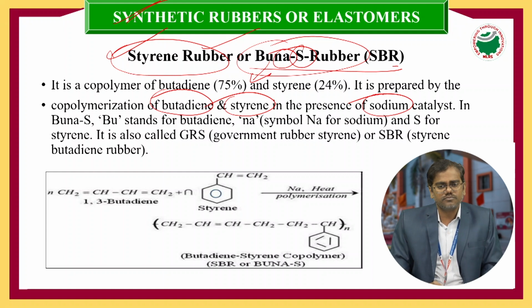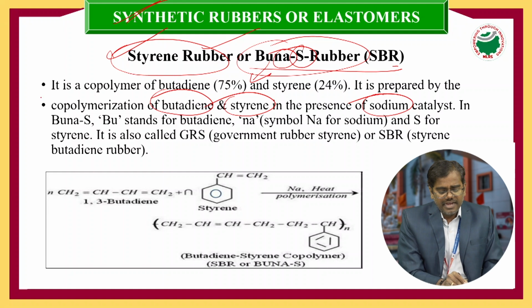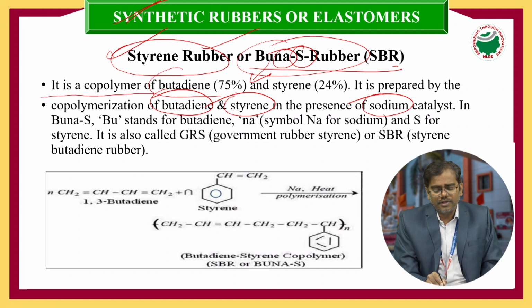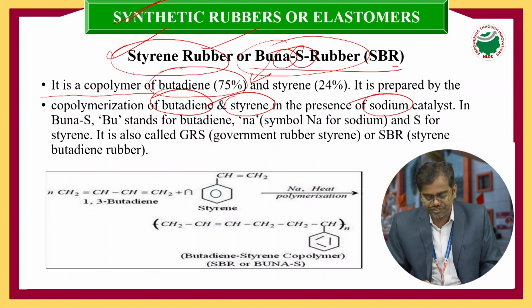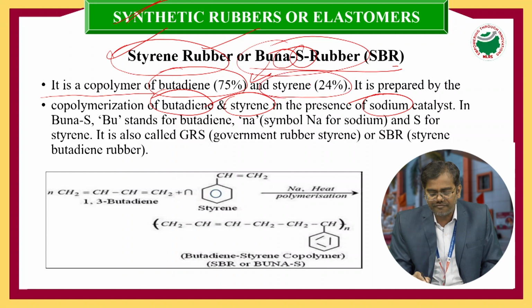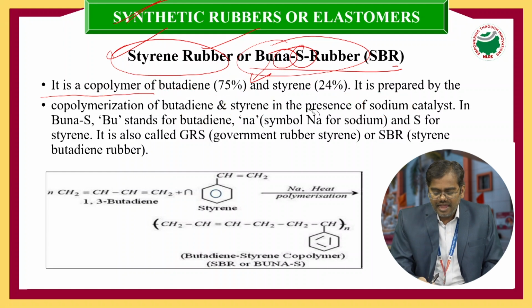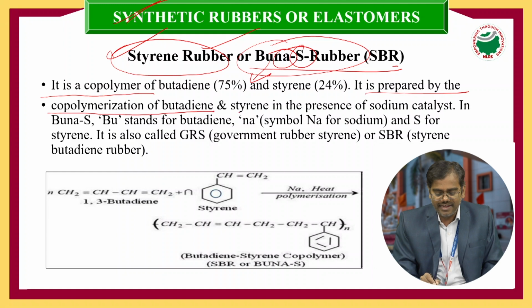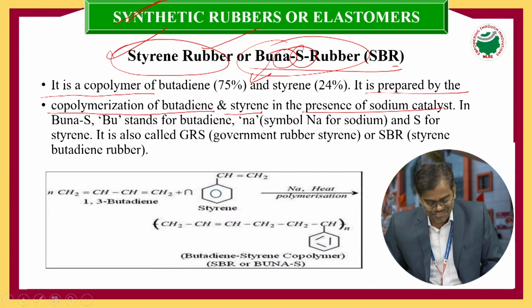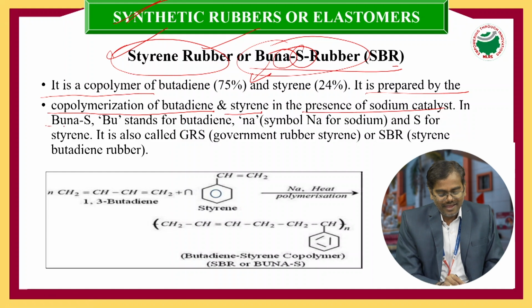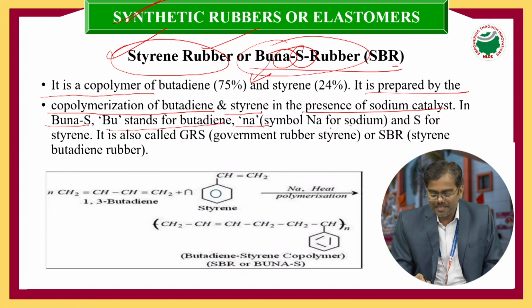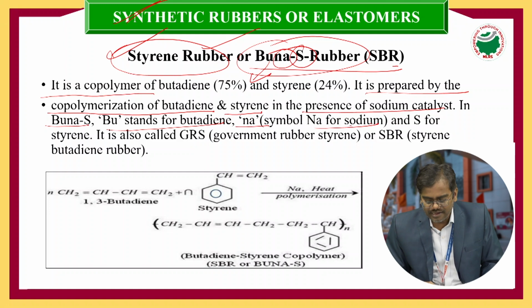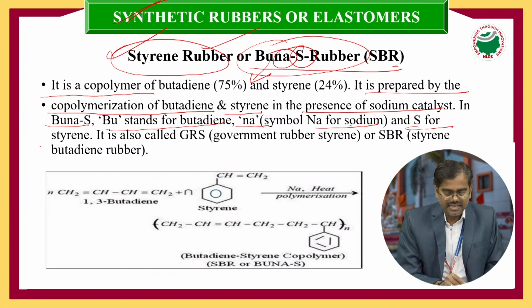Very good. So first point, it is a copolymer of butadiene, 75%, and styrene, 25%. It is prepared by copolymerization of butadiene and styrene in the presence of sodium as a catalyst. In Buna-S, Bu stands for butadiene, Na stands for sodium, which acts as a catalyst, and S stands for styrene.